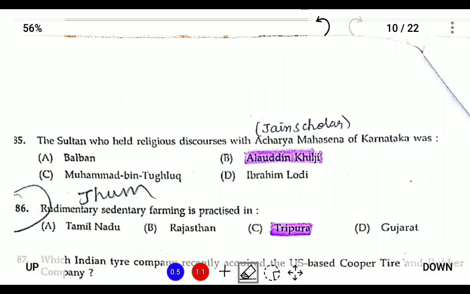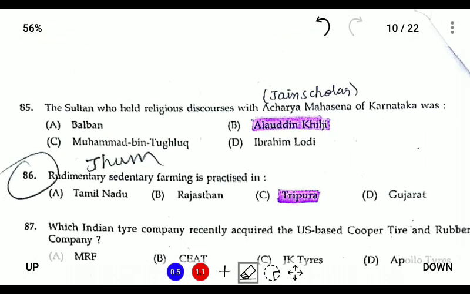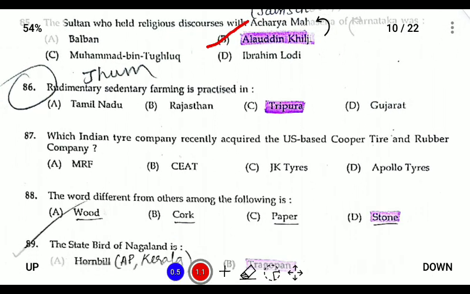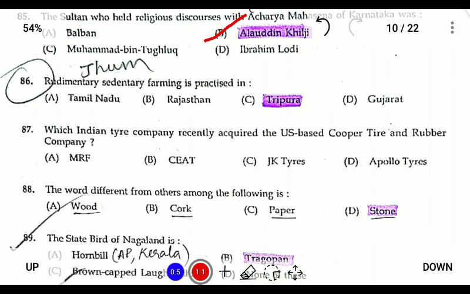The Sultan who held discourses with Acharya Mahasena of Karnataka was Alauddin Khilji. Acharya Mahasena was a Jain scholar. Rudimentary subsistence farming is practiced in the northeastern region, especially in Tripura.